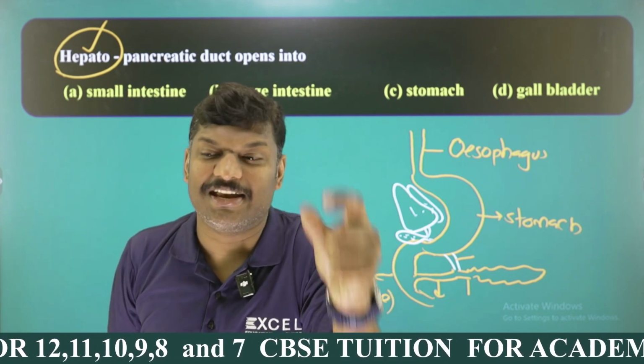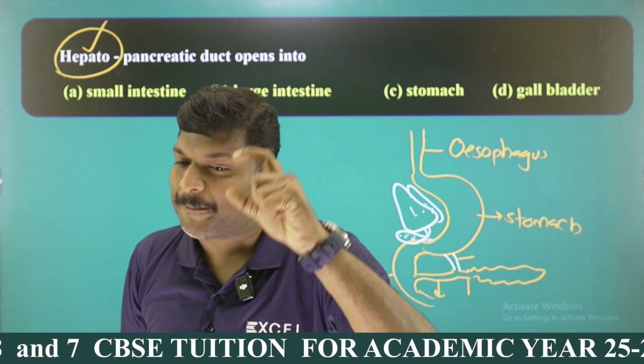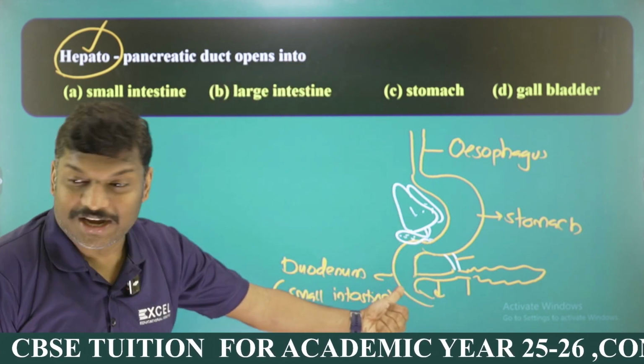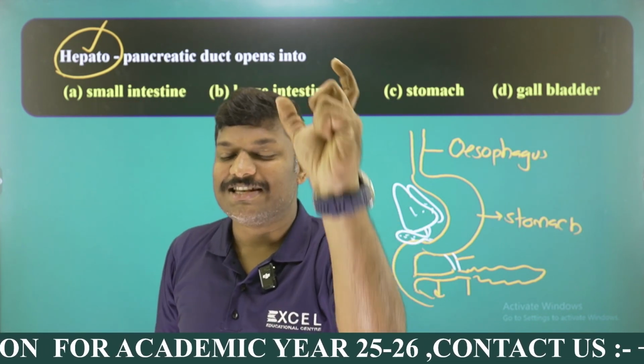Hepato-pancreatic duct can carry both the bile juice from the liver as well as the pancreatic juice from the pancreas, and that duct opens into the small intestine. Which part of the small intestine? It is the duodenum, my dear students.